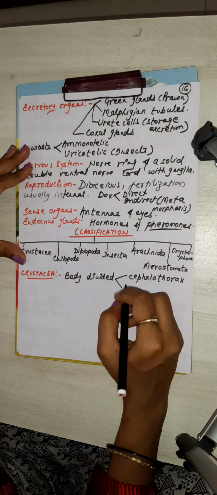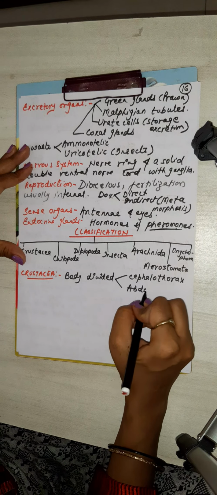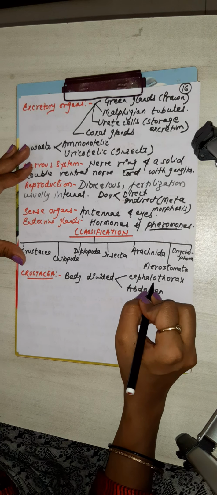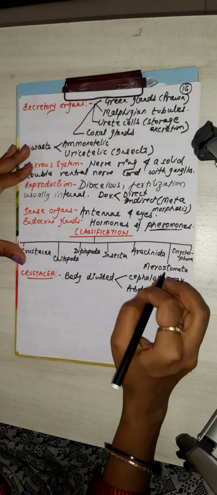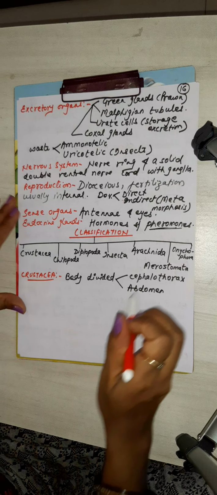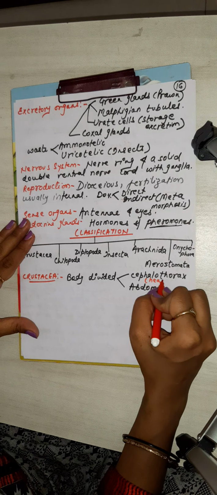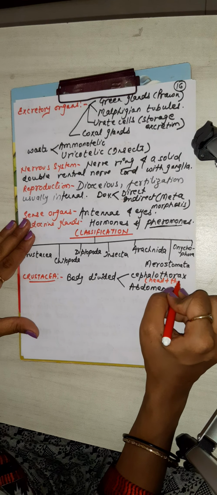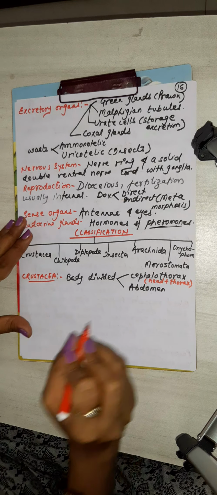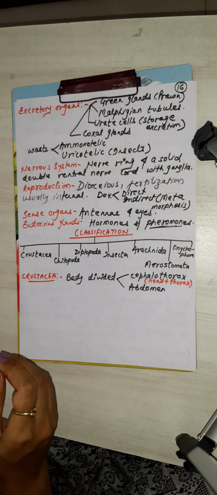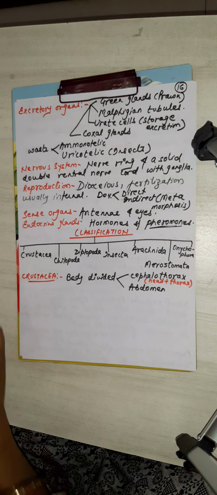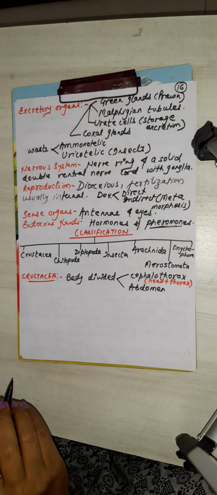Cephalothorax means head plus thorax. And a very important property, that is presence of carapace.